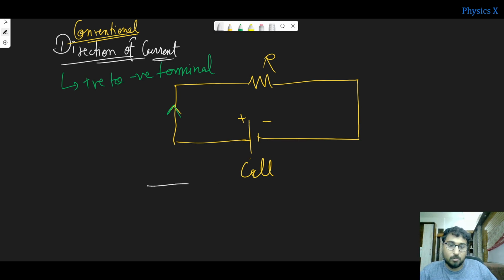The motion or movement of electrons is in the opposite direction. It means that electrons are moving from the negative terminal only, where there is an excess of electrons. So they are moving like this.